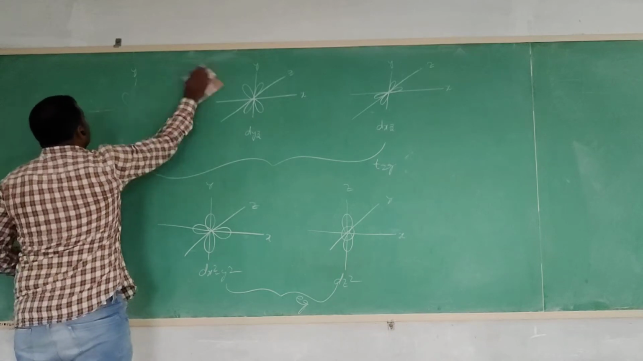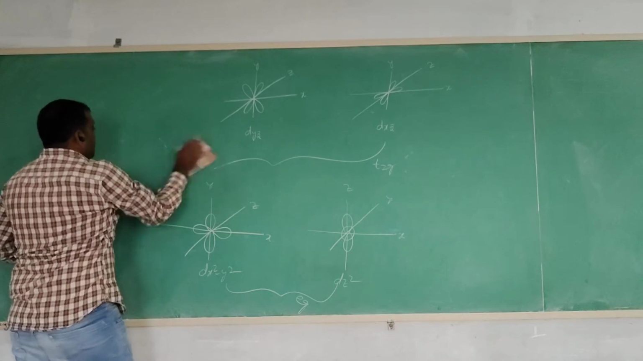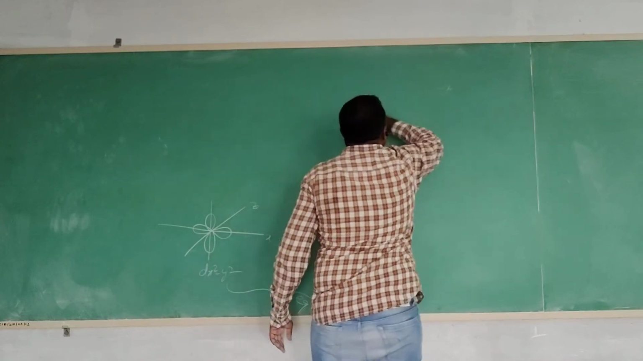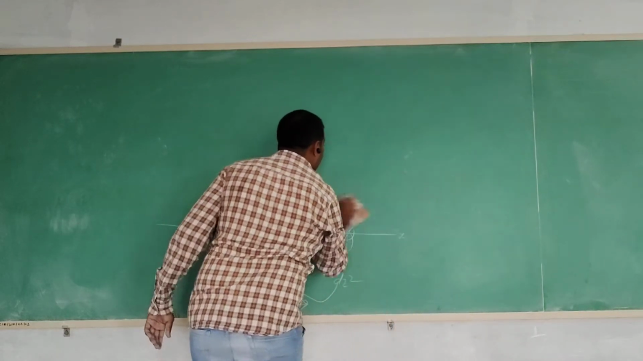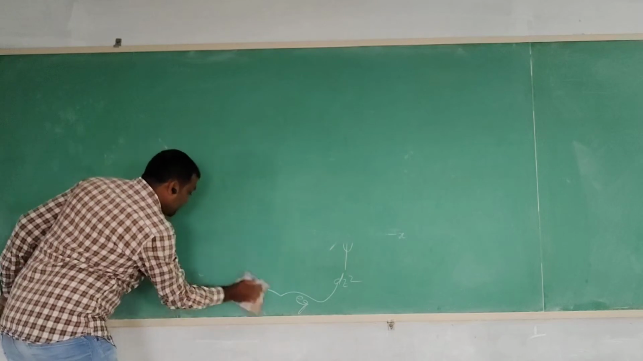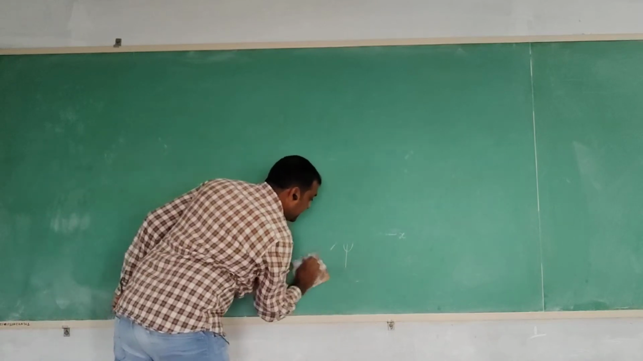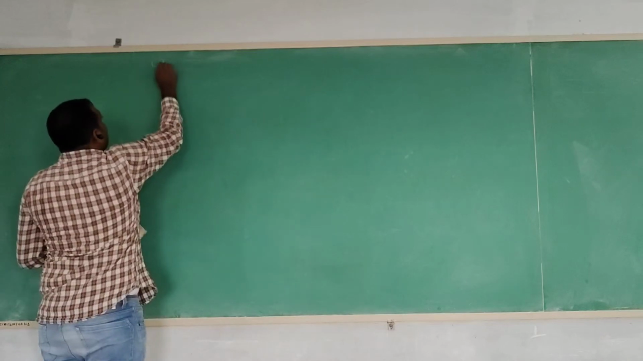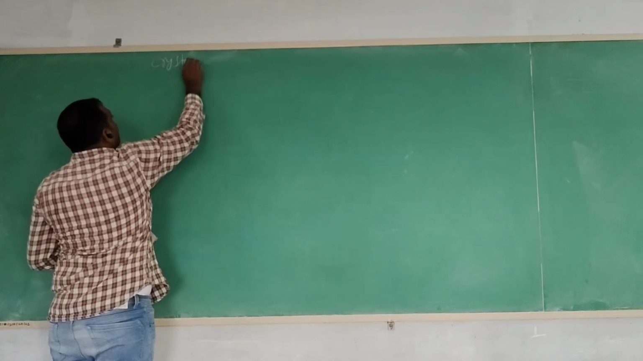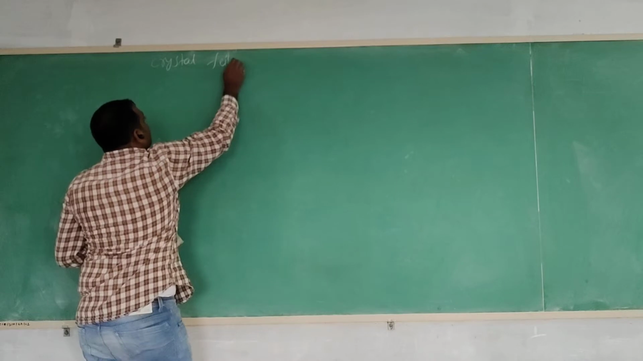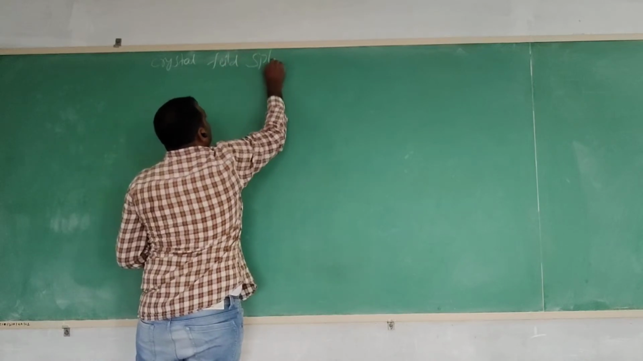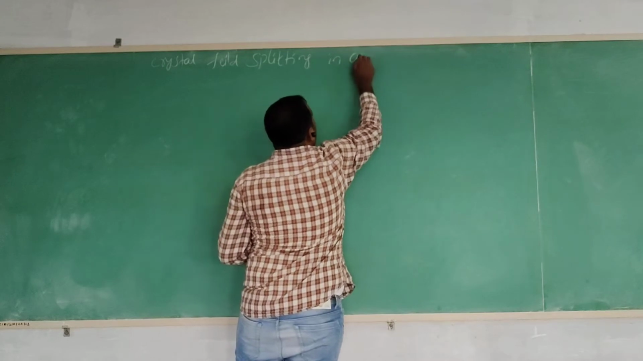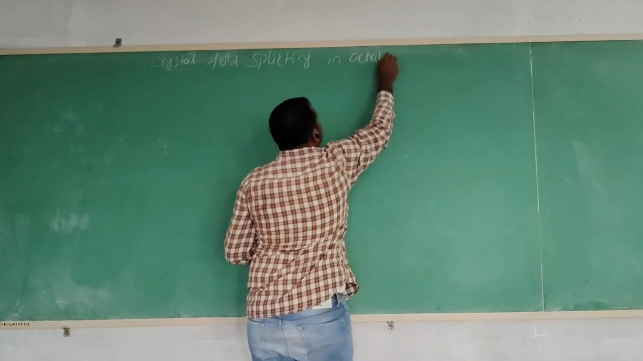Now, first we explain the crystal field splitting in octahedral complexes, that is, complexes with coordination number 6.